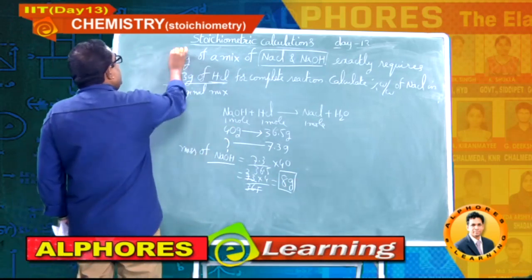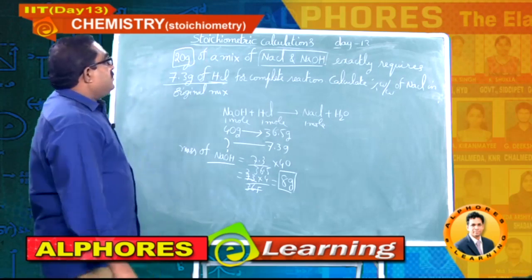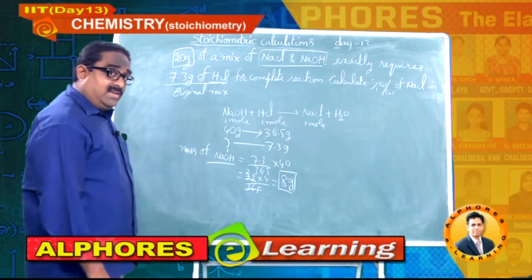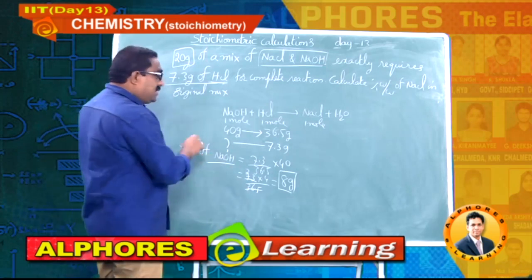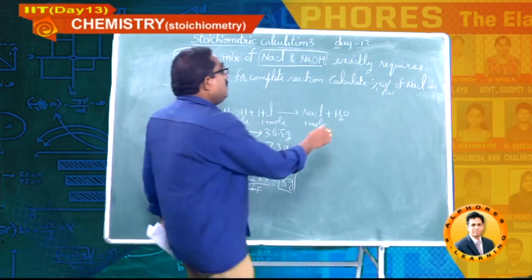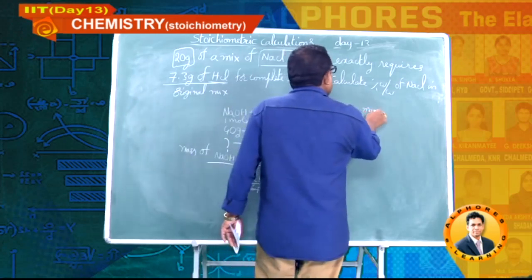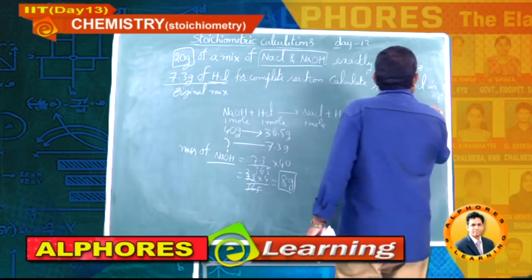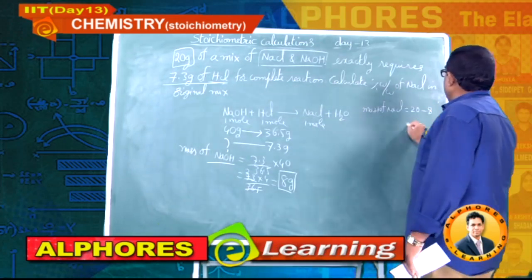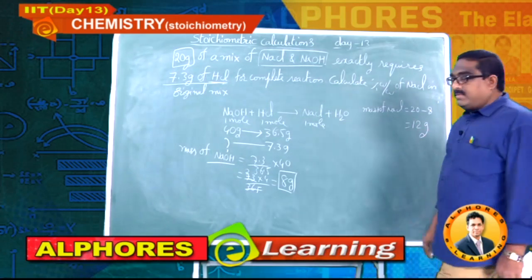What is the total mass of the sodium chloride and sodium hydroxide mixture? He has given 20 grams. Out of that, 8 grams is the mass of sodium hydroxide. Now we can calculate the mass of sodium chloride: 20 minus 8, that is 12 grams.